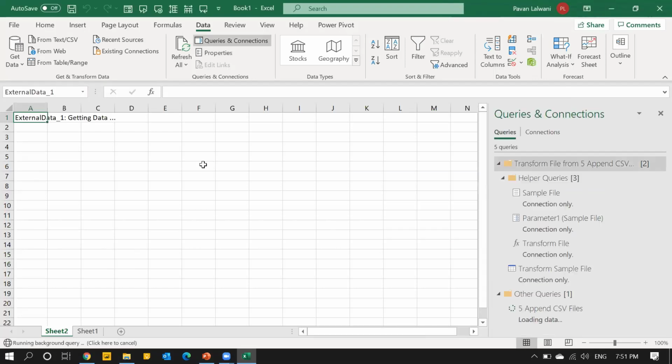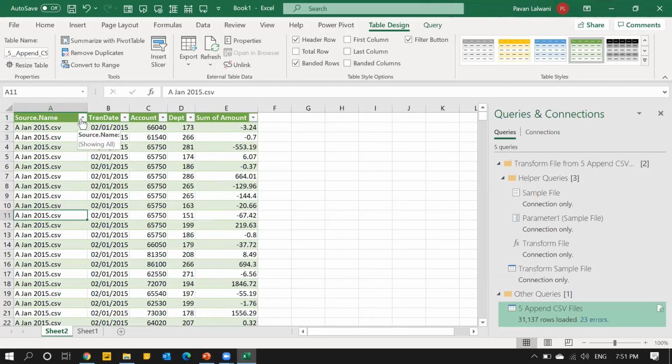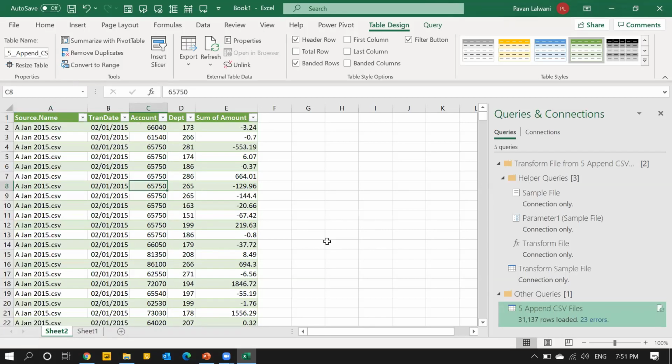So this is the data which you'll be getting very soon. And if I click on this first column, source name, you see all the files are kept here. I'm still not sure whether the answer is correct or not, but let's verify. In those 14 files, 31,000 records were there, and some errors were there.